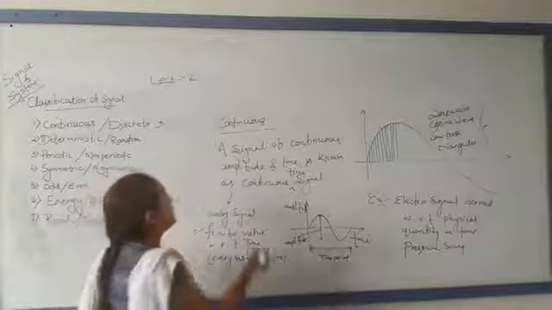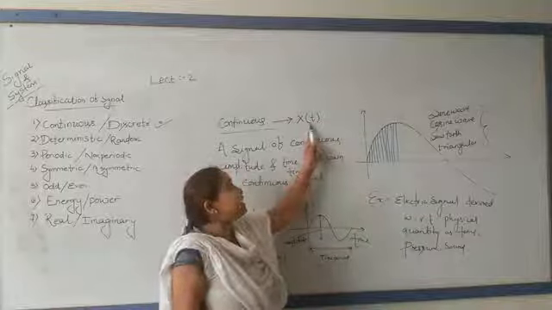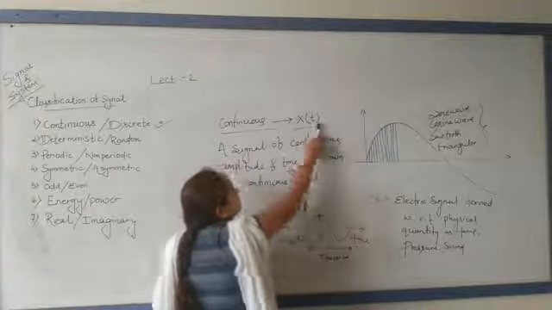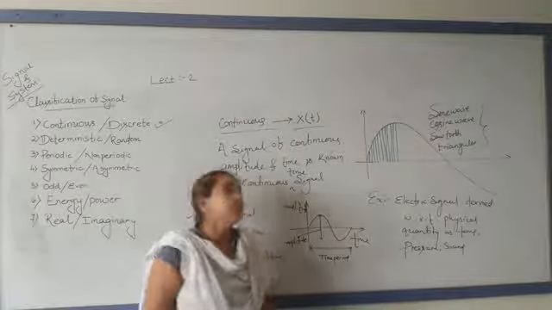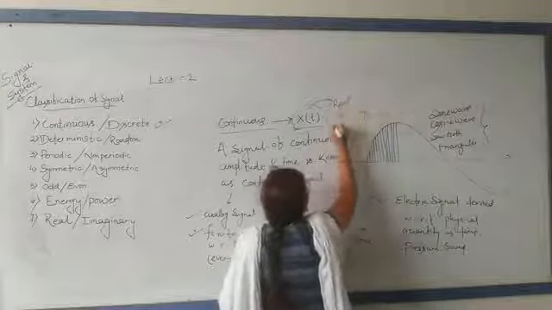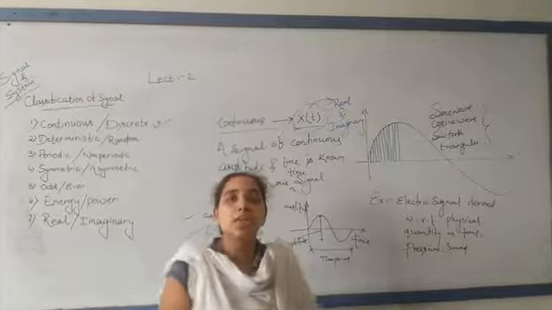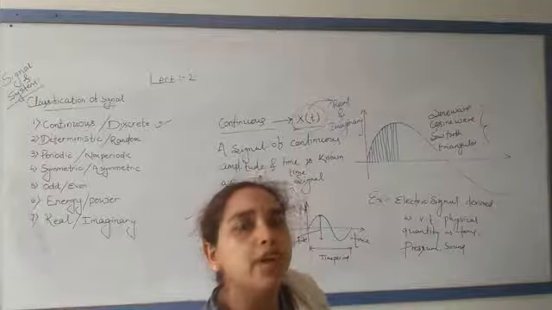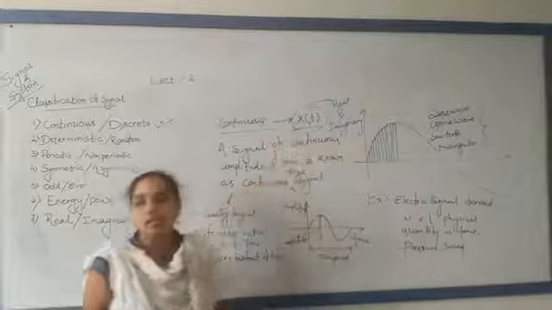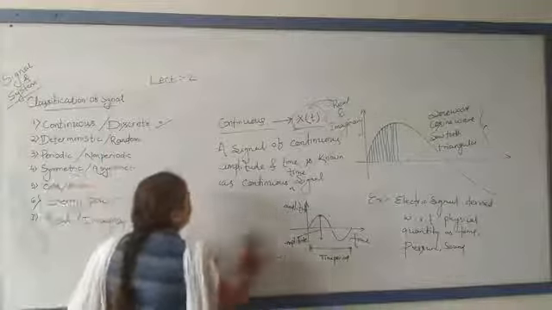This continuous time signal is represented as x of t, with parenthesis brackets. The shape of the signal is represented in the form of x of t. This x of t consists of both real and imaginary portions. Shall I erase this one and we will discuss the discrete time signal.